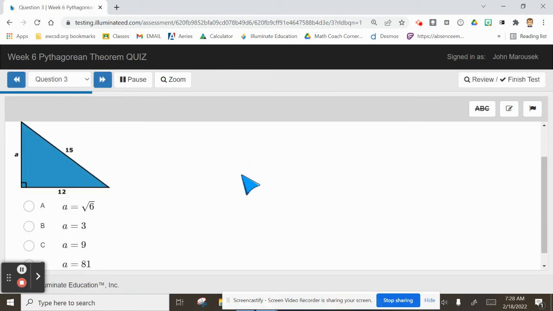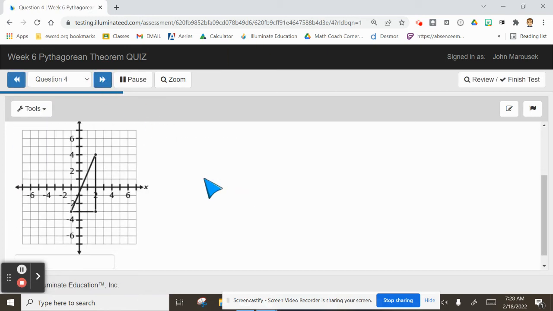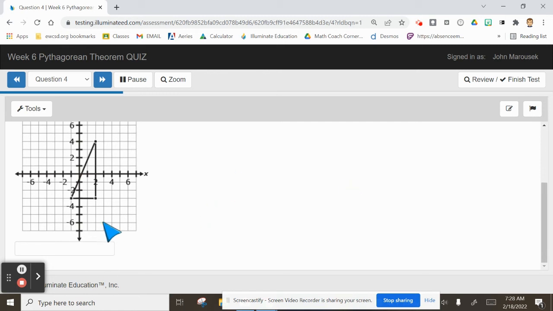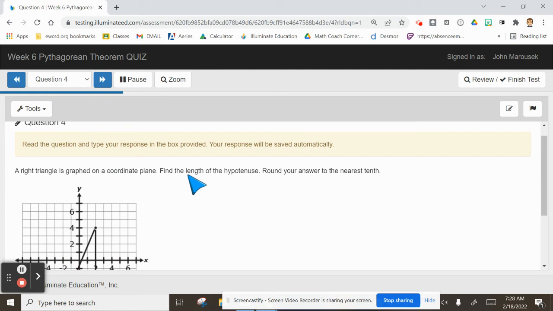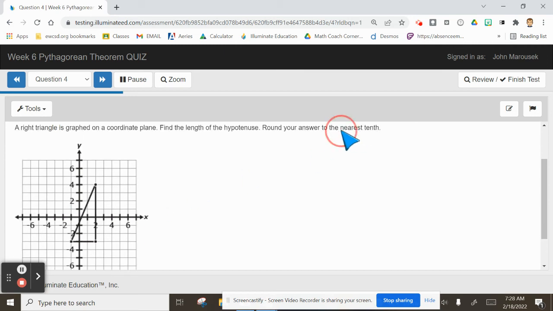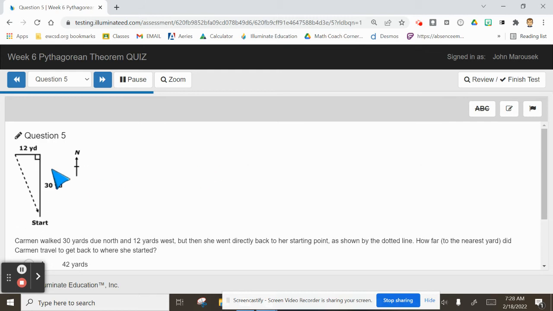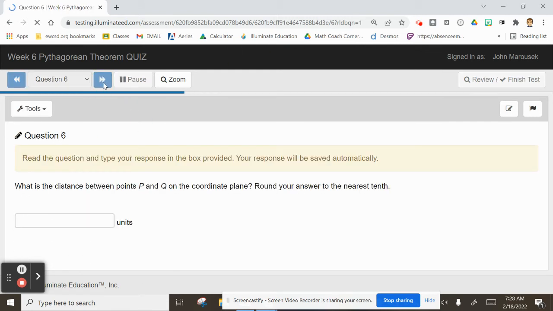All right, as you keep going through, this one's pretty self-explanatory. Look at this one. Now you have to be a detective. You have to look at what's going on here. It wants to know, find the length of the hypotenuse, okay? This is your hypotenuse. We did one just like this on a video yesterday where I plotted 2 points and you had to draw your triangle and solve it. And it says round to the nearest tenth. All right, you can do that. As I keep going through this, easy peasy, missing the hypo, okay?